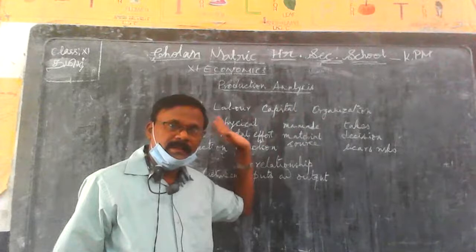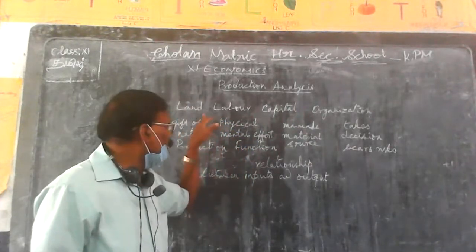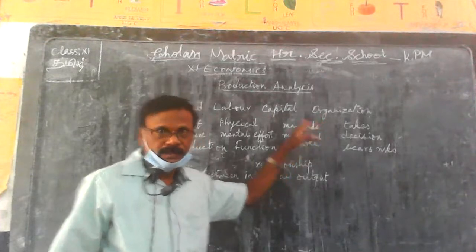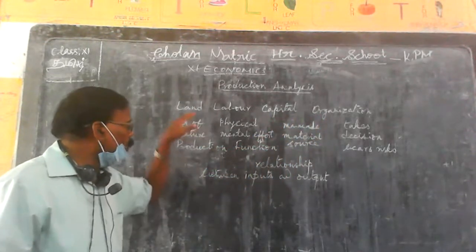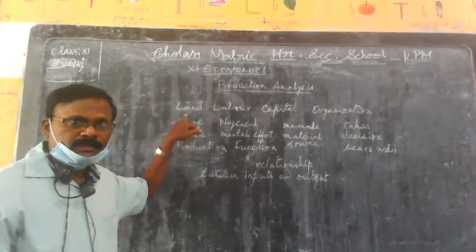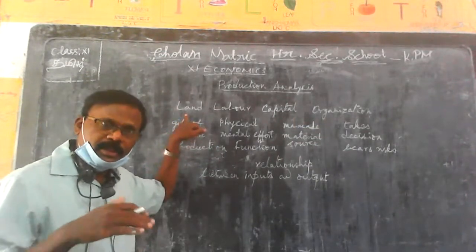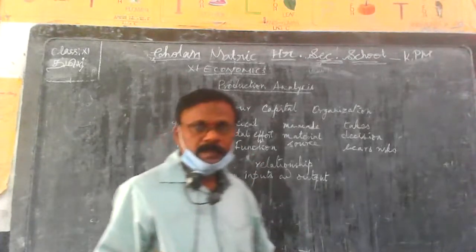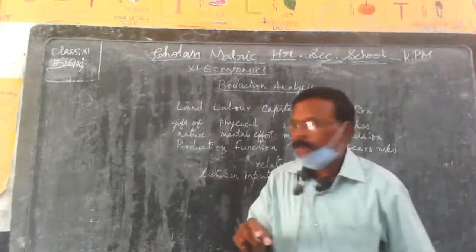So that is the main difference between land and labor, and capital and organization. Now, what is land? It is the gift of nature. Is land perishable? No, it cannot be perishable. It is a permanent one.